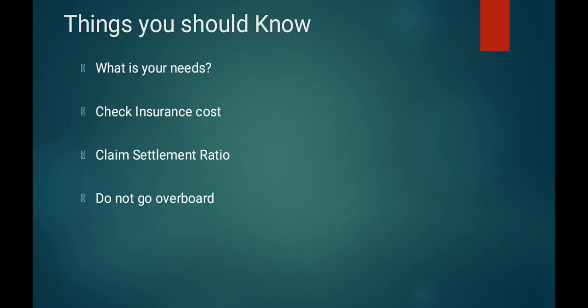Do not take one or two policies just because they can give you good returns, because LIC is not an investment tool. Do not mix investment with life insurance. You have several investment tools like mutual funds and the stock market for giving good returns.